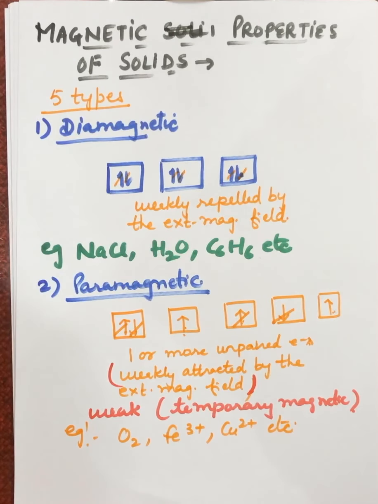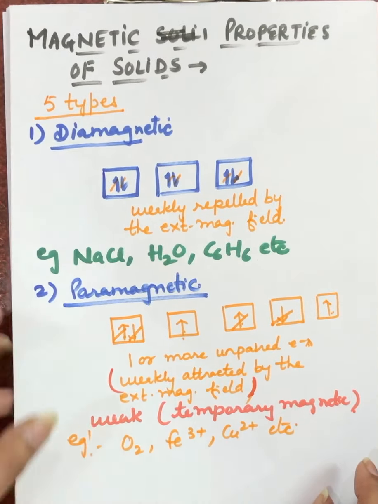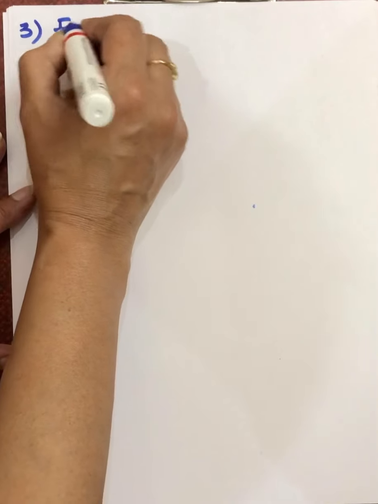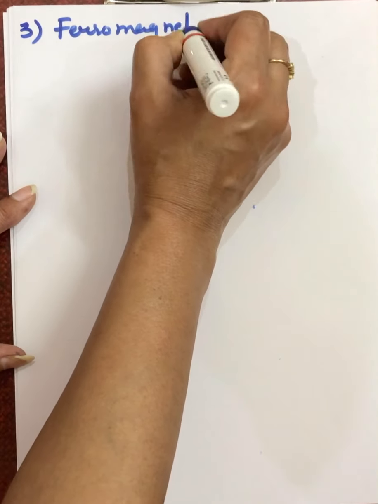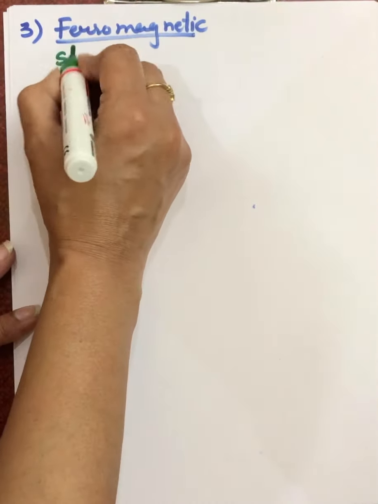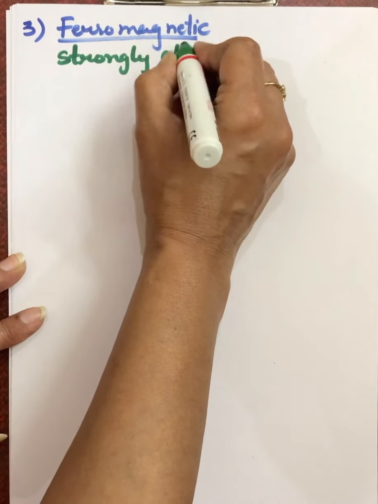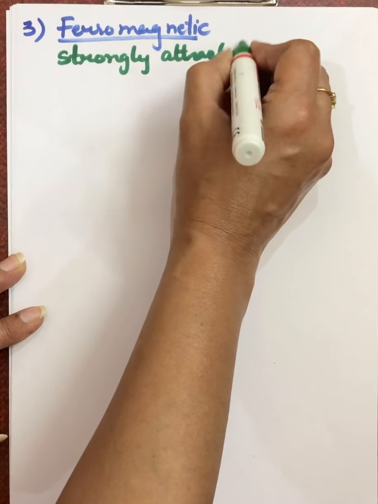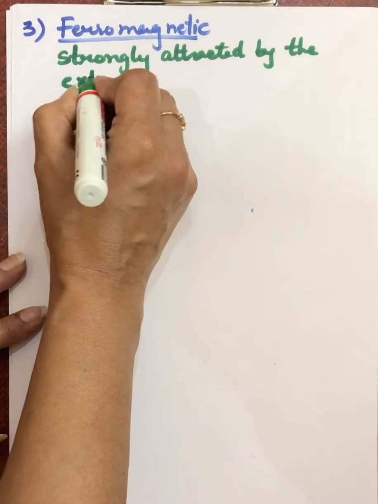Ferromagnetic substances are those which are strongly attracted by the external magnetic field.